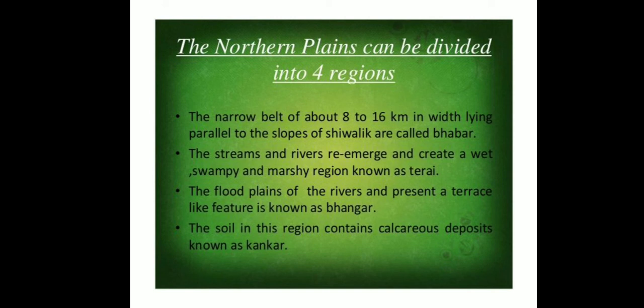The floodplains of the rivers present a terrace-like feature known as bhangar. The soil in this region contains calcareous deposits known as kankar. The younger deposits of the flood plains are renewed almost every year and so are fertile, thus ideal for intensive agriculture.